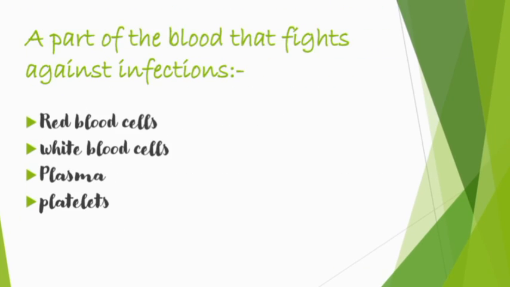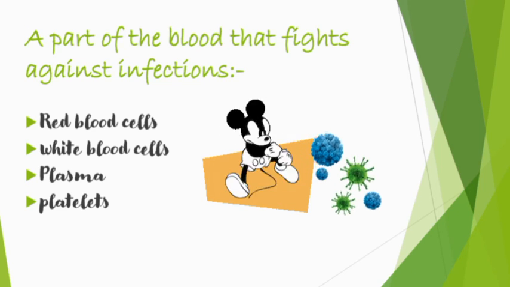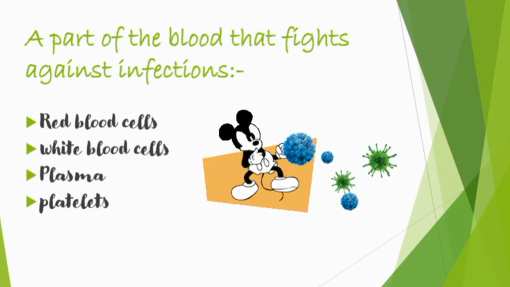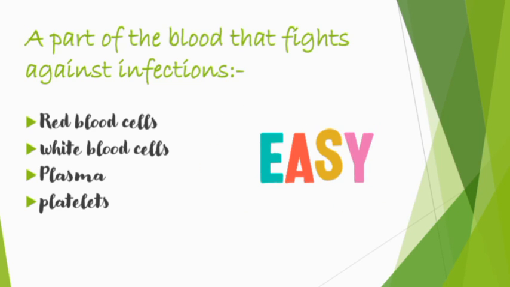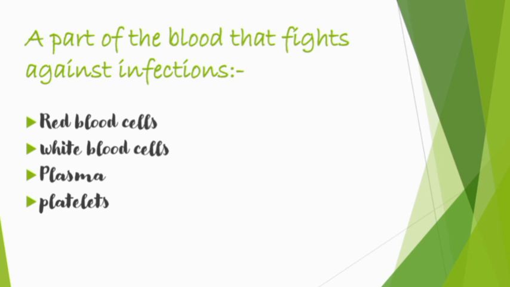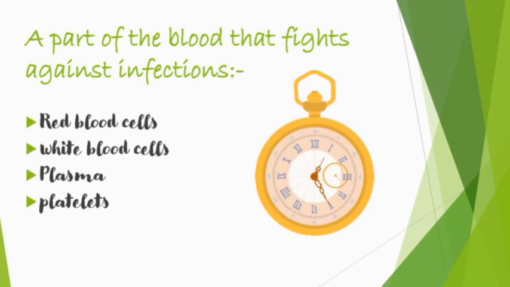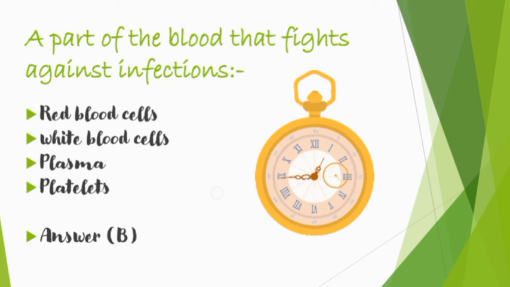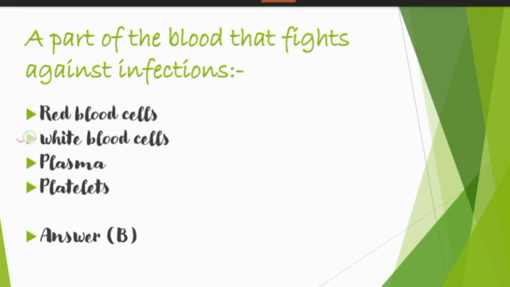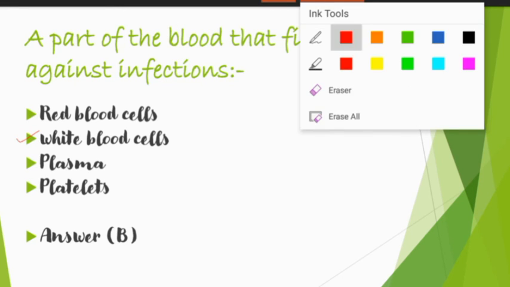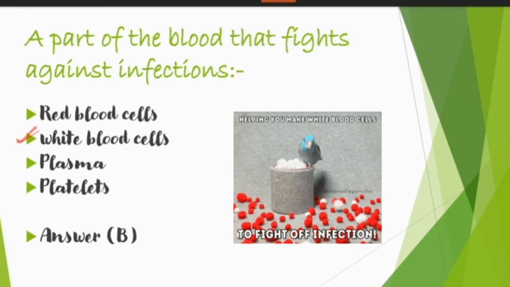So the next question for you is a part of the blood that fights against infections. It is a very easy question. Very, very easy. And your time starts now to answer this question. So your time is up, and the answer for this question is option number B, which is white blood cells or white blood corpuscles, WBCs.